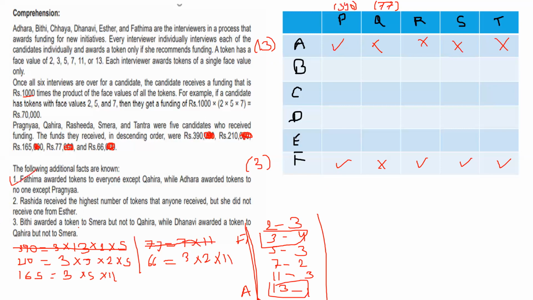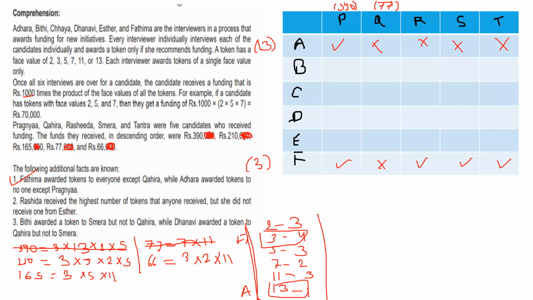Now, this is the point due to which the controversy arose: Rashida received the highest number of tokens that anyone received, but she did not receive from Esther. Those faculties were saying this point is wrong, because two people have received the same number of tokens, so she cannot be the highest.